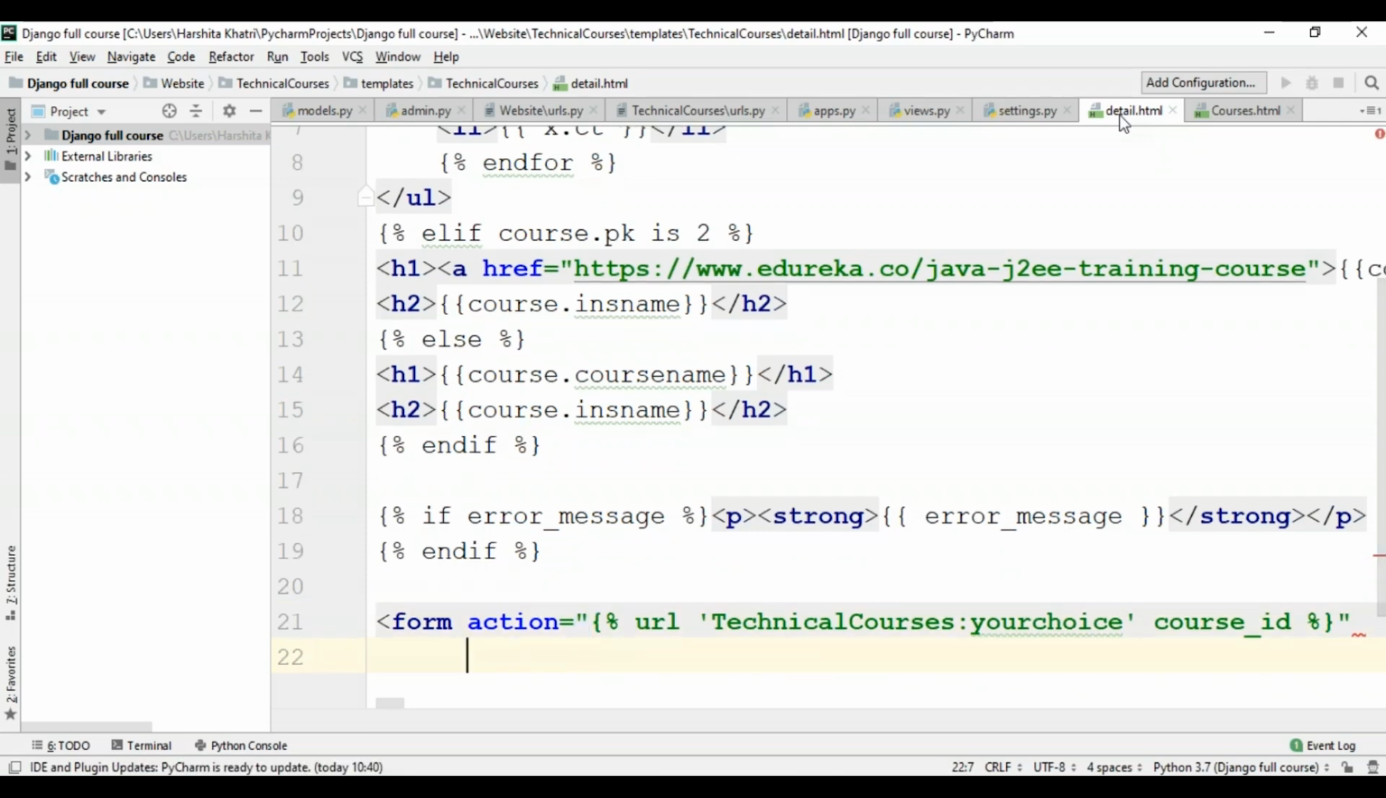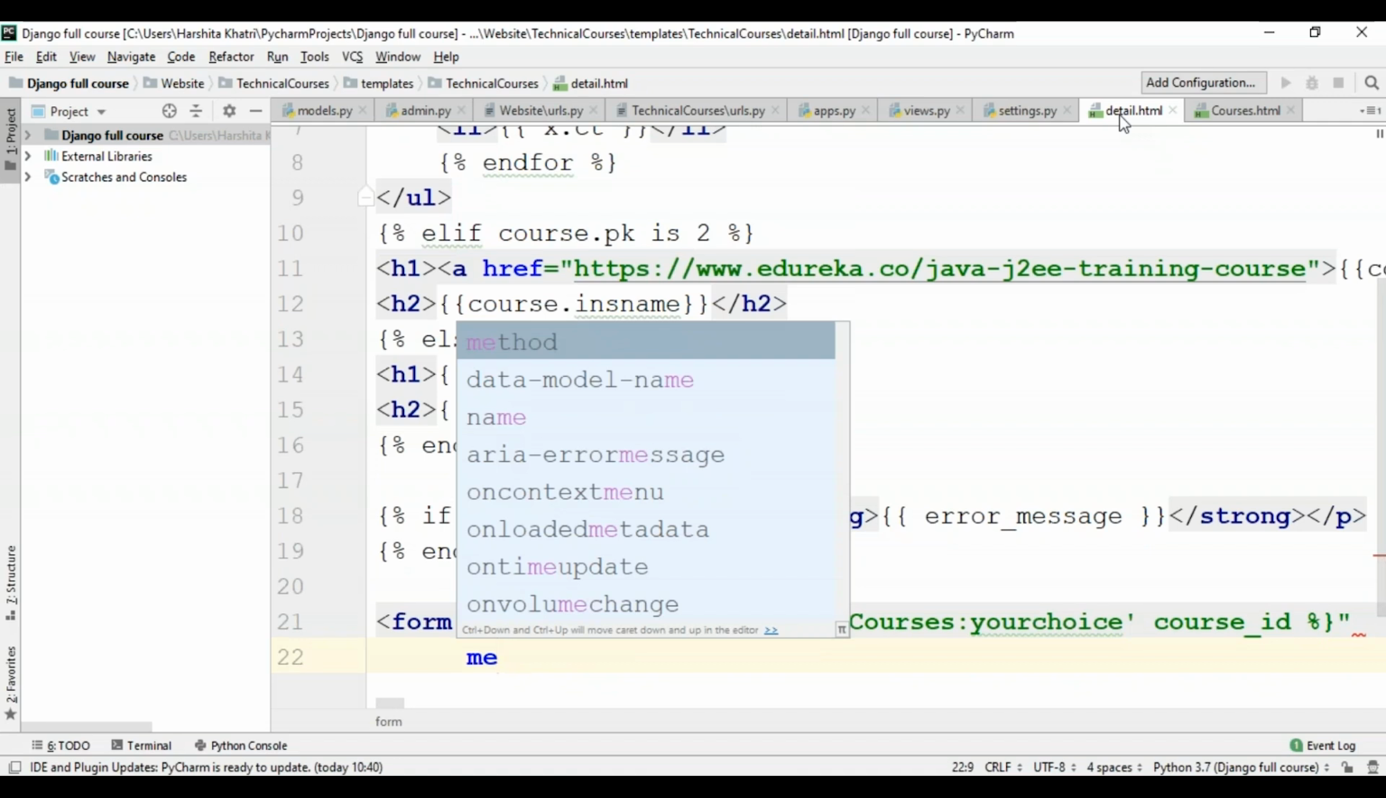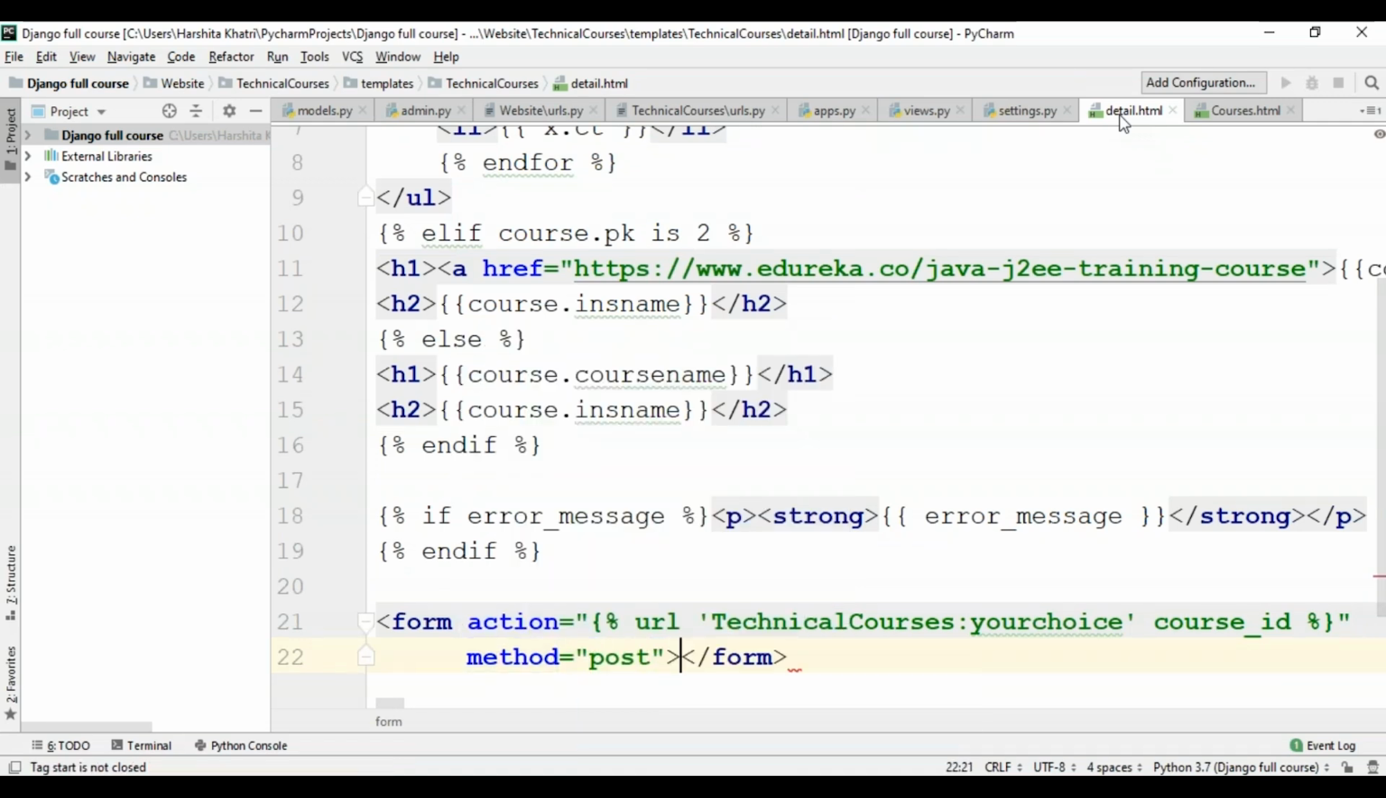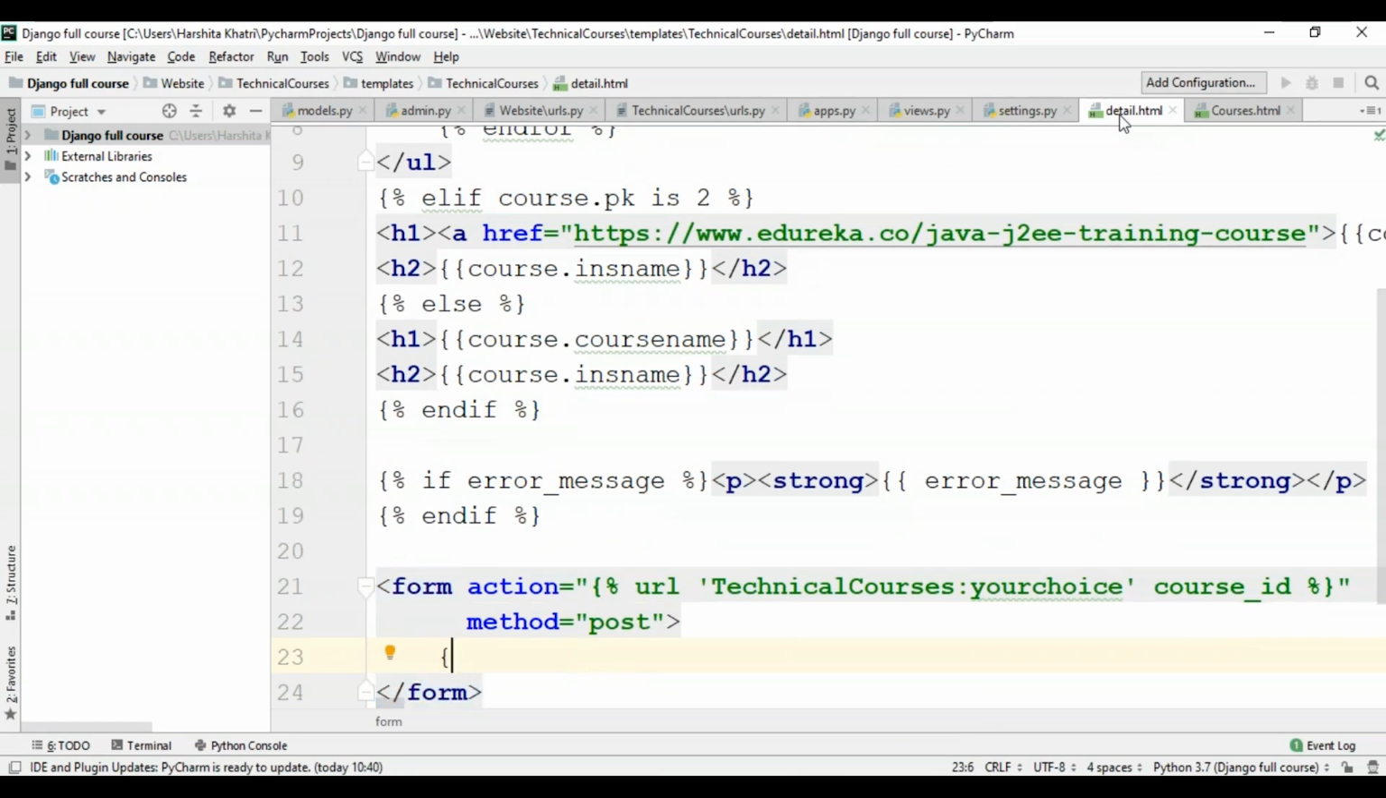The method that I'm going to specify over here is post. Method equals post. I'll just close this over here. Now I'm going to be making use of something very special, which is the CSRF token. So that's csrf_token. Before explaining this to you all in detail, I'll just complete the code and then get back to it.